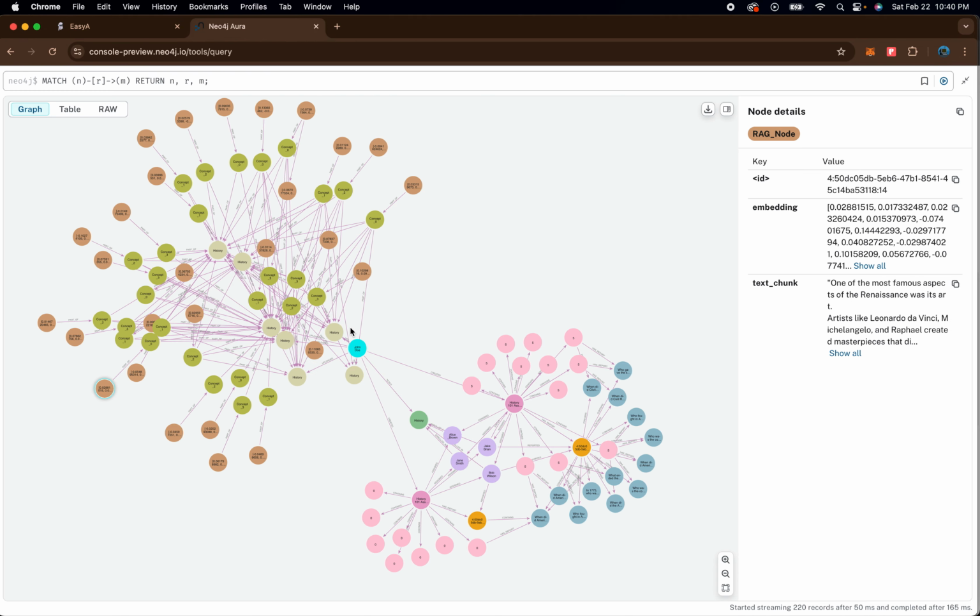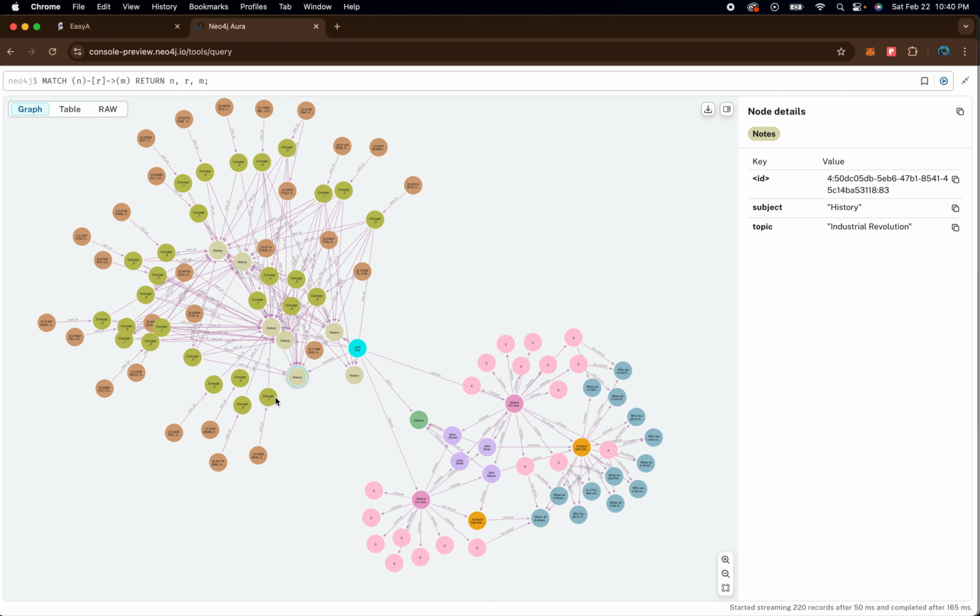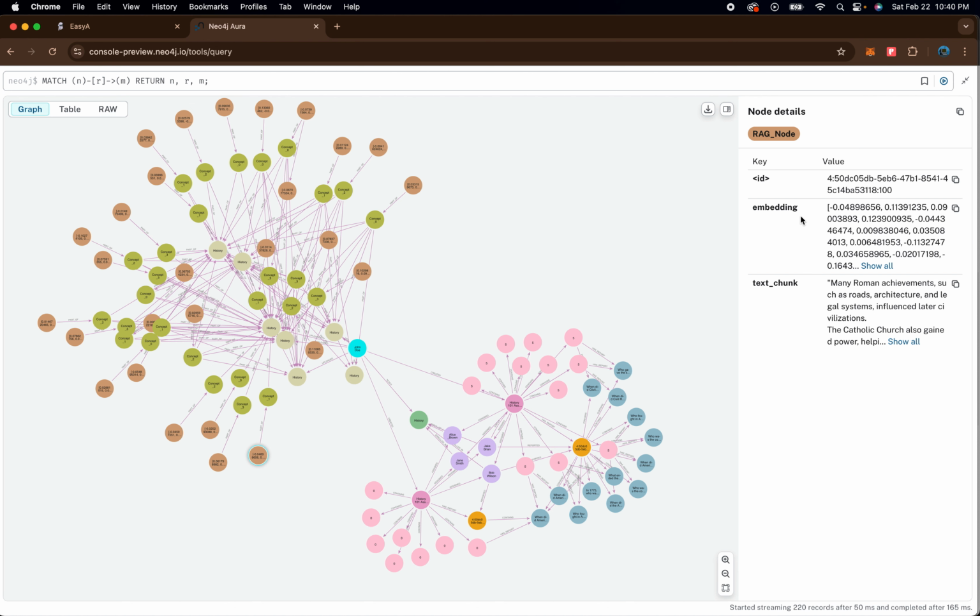What happens to their notes is they are sent to a Neo4j database where we create a notes node. For each notes node, we also create a concept, which is the umbrella, and which contains a RAG node. The RAG node has the embedding and the text chunk. This is what is used to answer any questions when a student asks for a clarification.